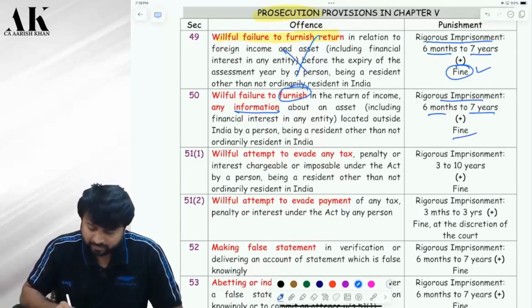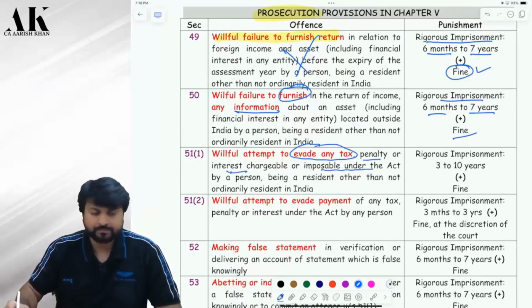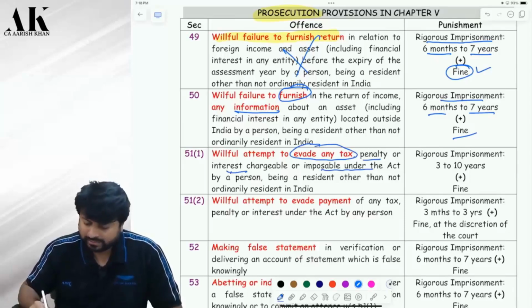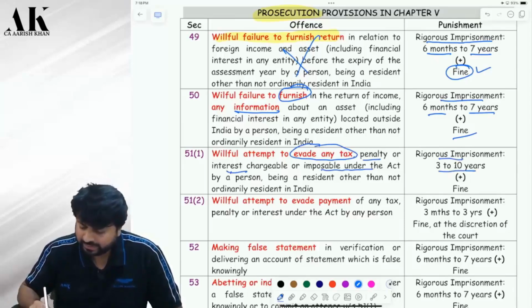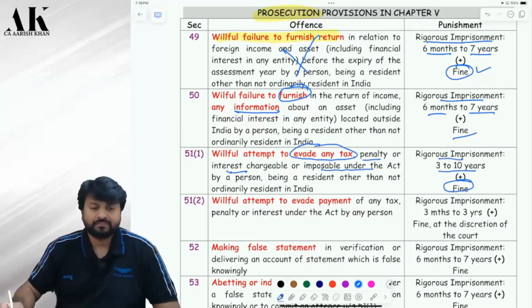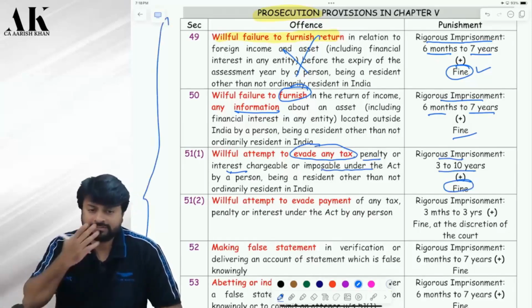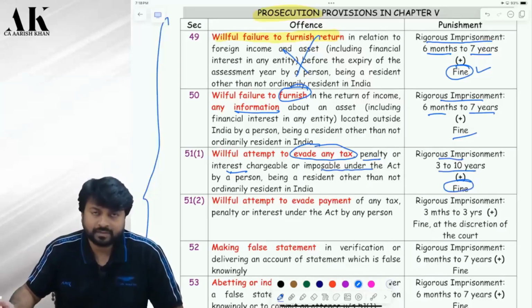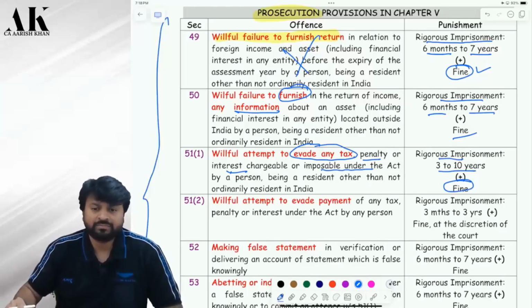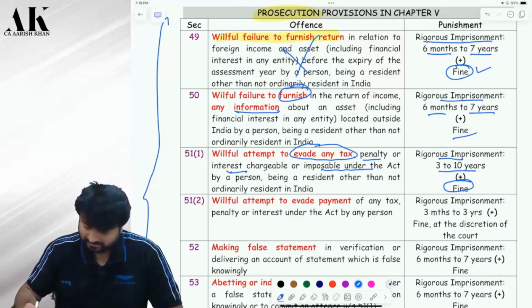Next, willful attempt to evade any tax. If you are evading any tax, penalty, interest chargeable under the act, then again rigorous imprisonment, 3 years to 10 years, fine. Now, this is the major reason why you would not like to come to what? Black money law. This is now treated like a criminal law. Which law? Yes, sir. Correct or not? Correct, sir.